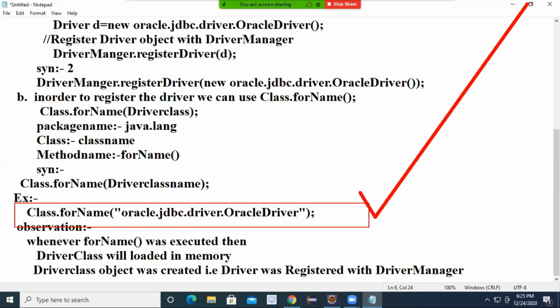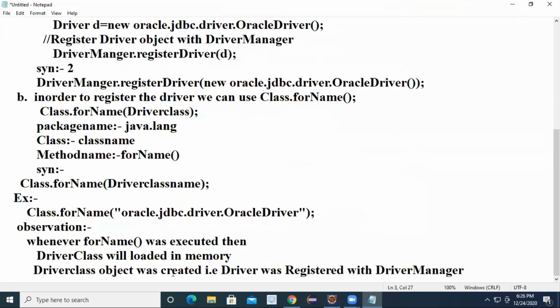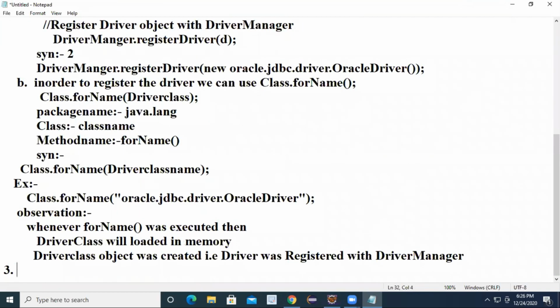Class.forName, what will it do? If you give the class name, you will get the object. forName is a method that asks, please give me the class name, I will create the object and return it. Not only the driver class, it will work for any class. We'll discuss Class.forName more after 1 or 2 examples. So step number 1, import the package. Step number 2, register the driver with the driver manager. Are you following, everyone?